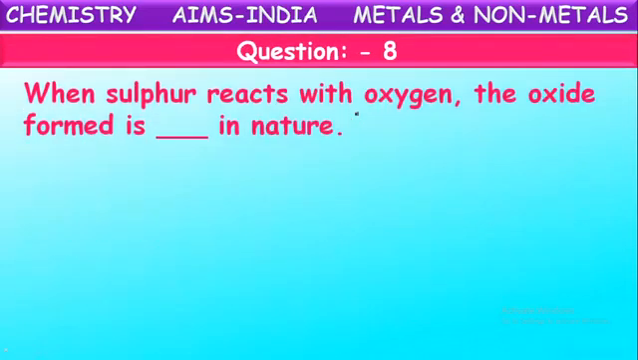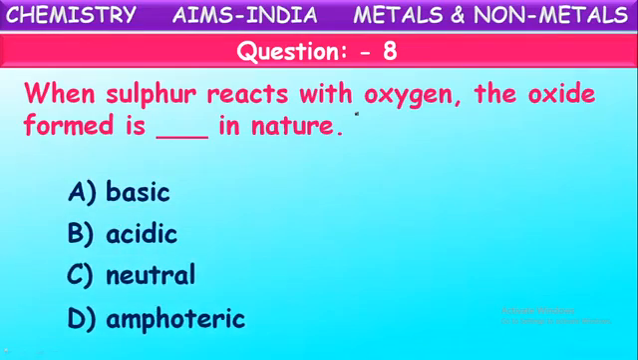Next one. When sulfur reacts with oxygen, the oxide formed is dash in nature. See options: basic, acidic, neutral, amphoteric. Here one more question on the same kind. Sulfur reacts with oxygen to form its oxide. What kind of nature is this oxide having? What is the sulfur here? Is it a metal or non-metal? Sulfur is a non-metal. Generally, non-metals on reaction with oxygen form non-metallic oxides which are acidic in nature.